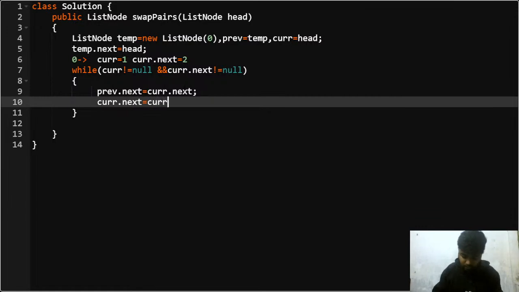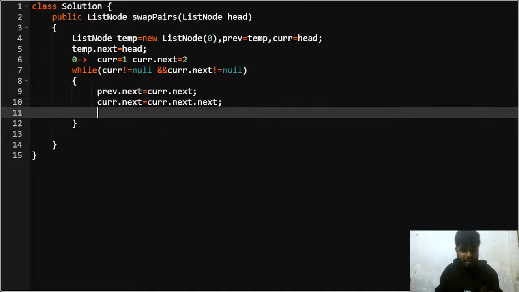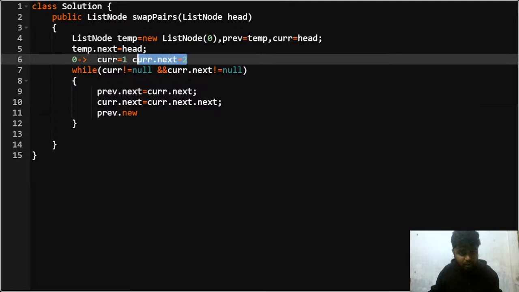So current dot next is equal to current dot next dot next. Once I'm done with this, I'll update this linked list. Node 2 will be there, right? 0 will be pointing to 2. Now what is 2? 2 is nothing but previous dot next, right?